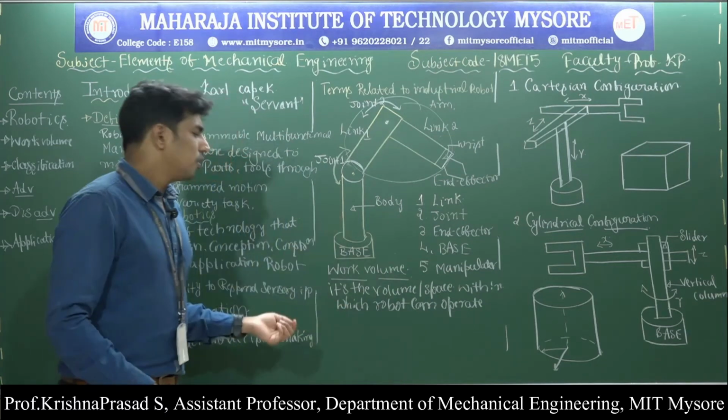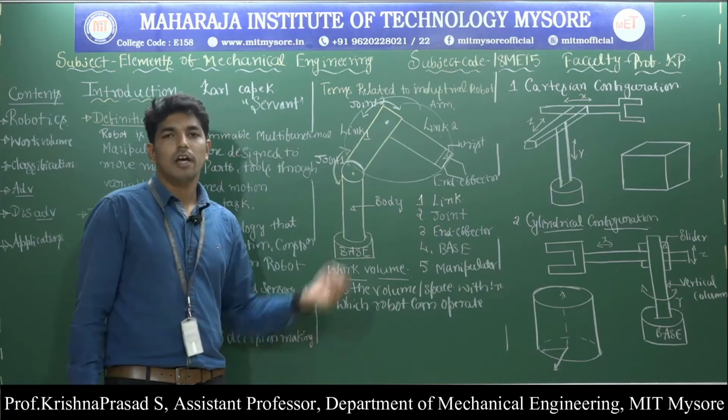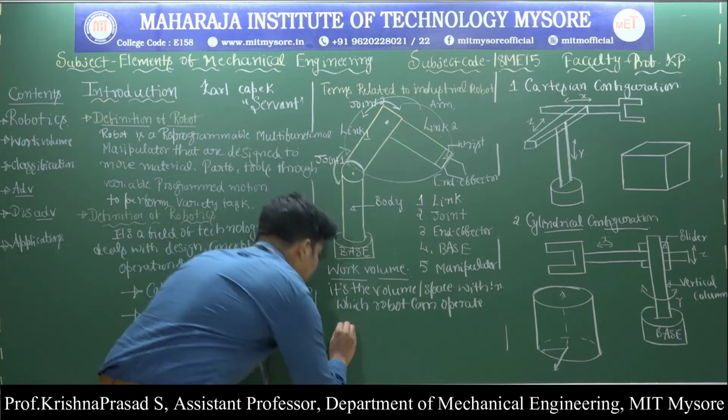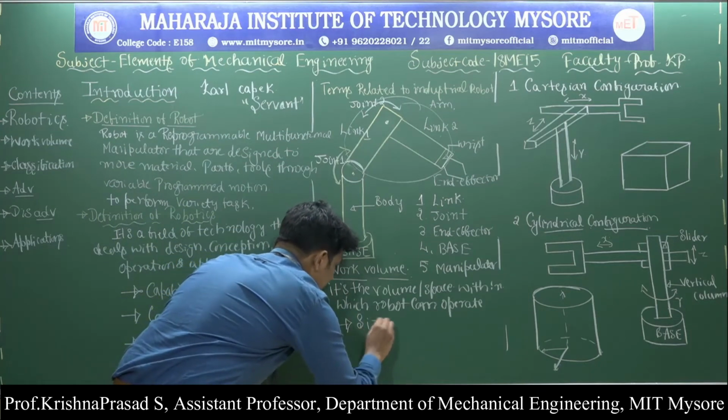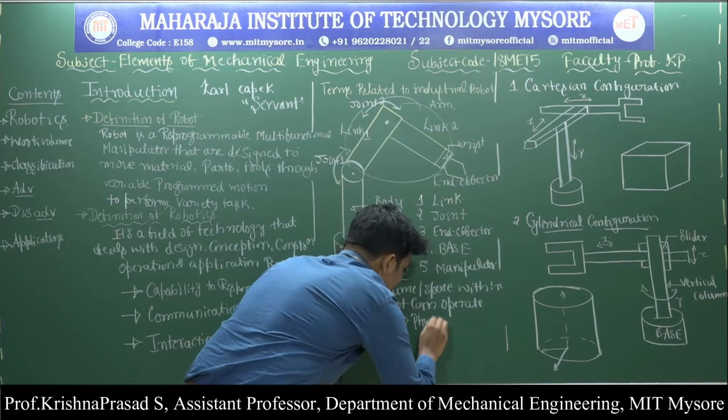And what are the main parameters? It is very important to decide the work volume of the industrial robot. There are 4 parameters. First one is called size. Next, second one is called physical configuration.